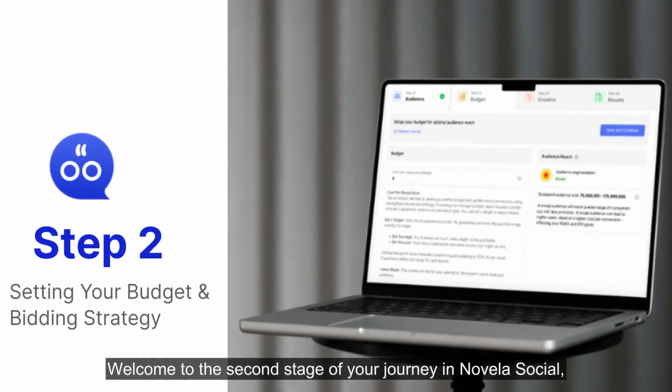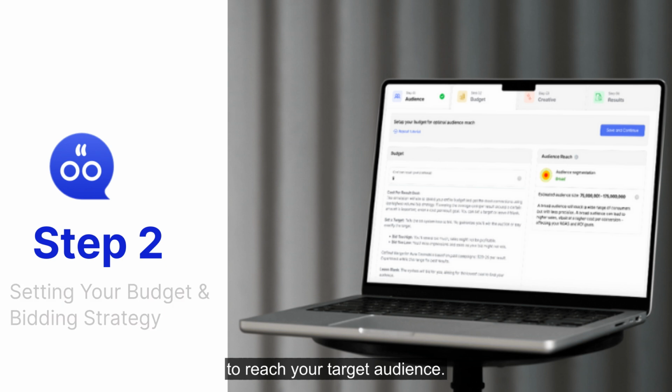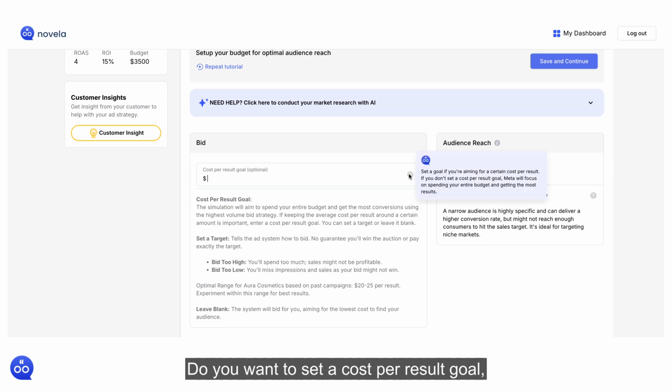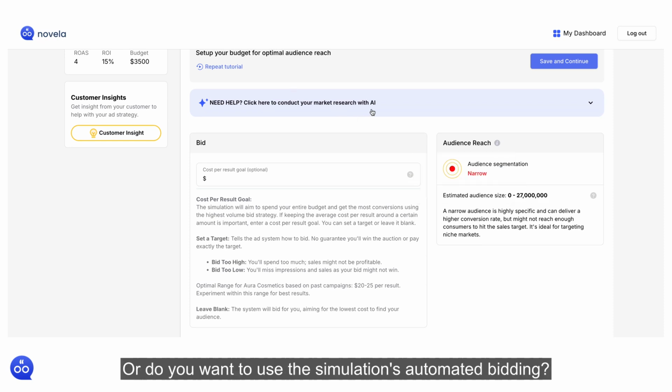Welcome to the second stage of your journey in Novela Social, the budget phase. This is where you will decide how much of your budget you want the simulation to bid in the competitive auction to reach your target audience. On this screen, you have one decision to make. Do you want to set a cost per result goal, or do you want to use the simulation's automated bidding?